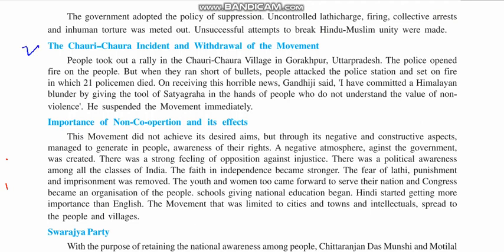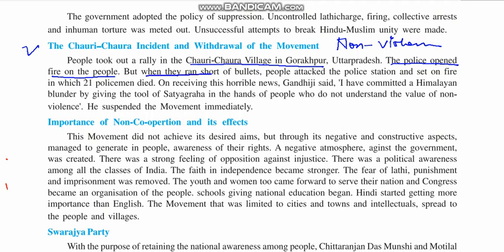The next topic is the Chauri Chaura incident, okay, and the withdrawal of the movement. Now, what happened? See, we know that Gandhiji was a strong follower of non-violence. Now there happened an incident in Chauri Chaura, and due to it, this non-cooperation movement was withdrawn. See, people took out a rally in Chauri Chaura village in Gorakhpur, Uttar Pradesh. The police opened fire on the people. As per the rule of the Britishers, they started lathi charging on them, and later started firing on these people who were peacefully taking out a rally.